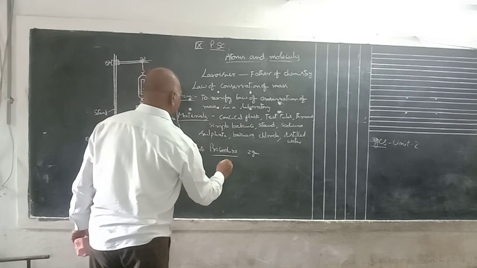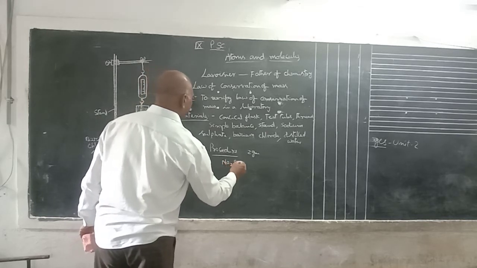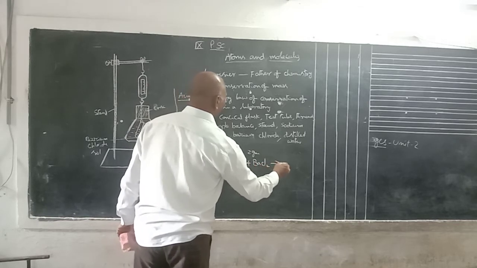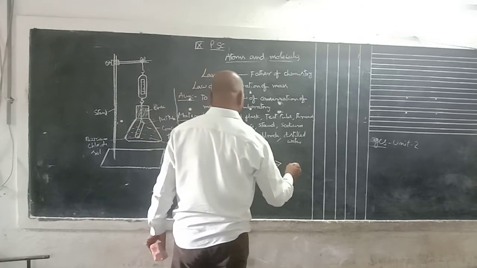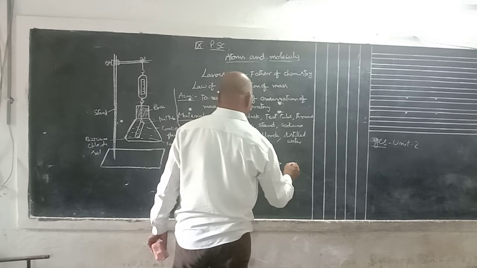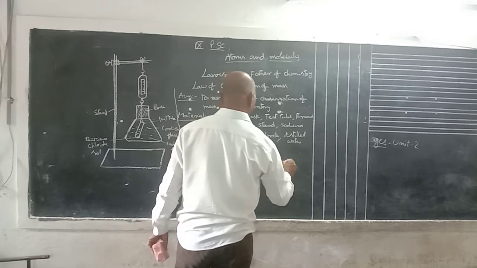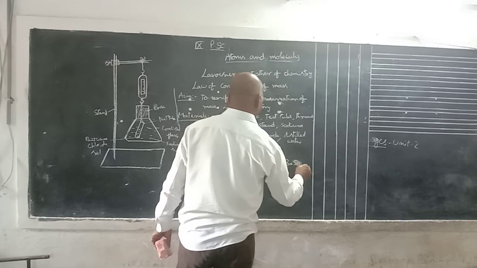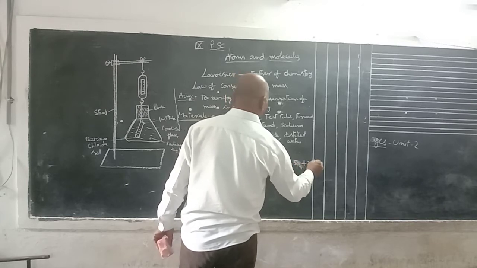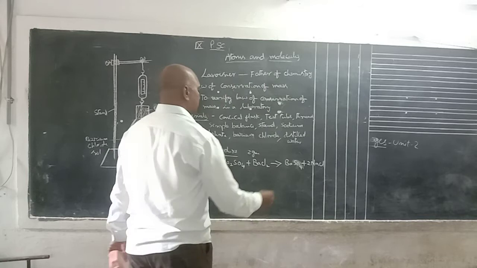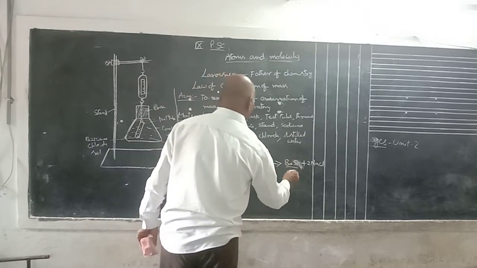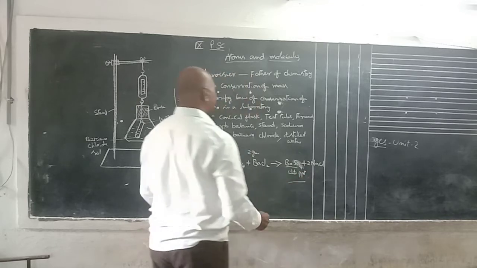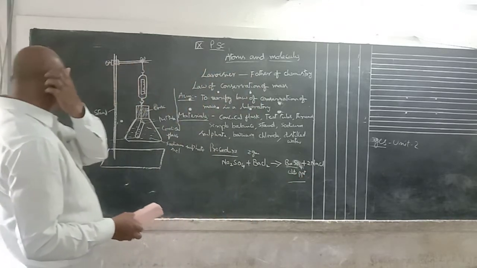That means sodium sulfate, Na2SO4, plus barium chloride, BaCl2. After the chemical reaction, what happens? Barium sulfate plus sodium chloride, 2NaCl. This barium sulfate forms the white color precipitate. White precipitate is formed due to the formation of barium sulfate.